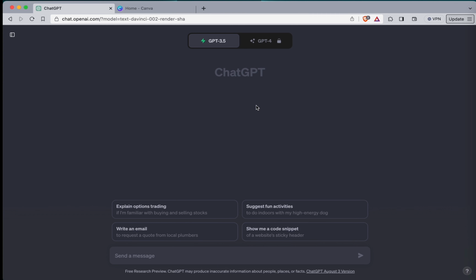Now, the beautiful thing about this is that you do not need the pro version of Canva or ChatGPT. If you do have the pro version of Canva, it is going to help you out slightly, but it's not required. It's not mandatory.